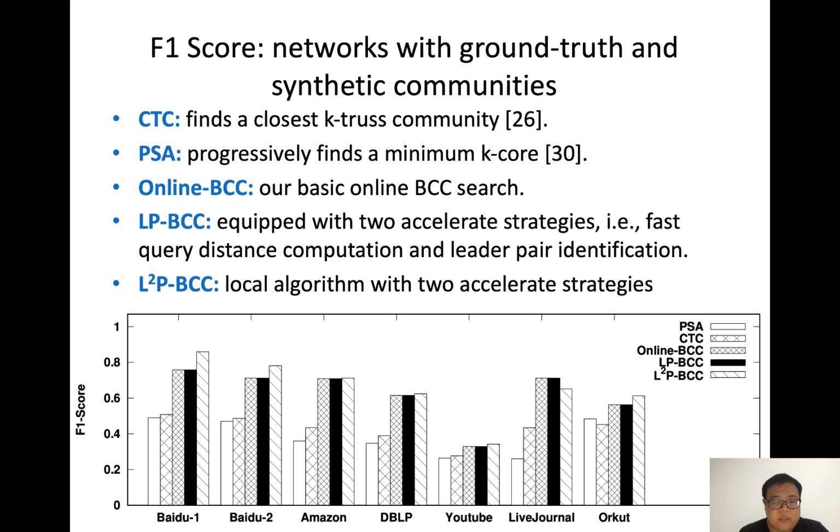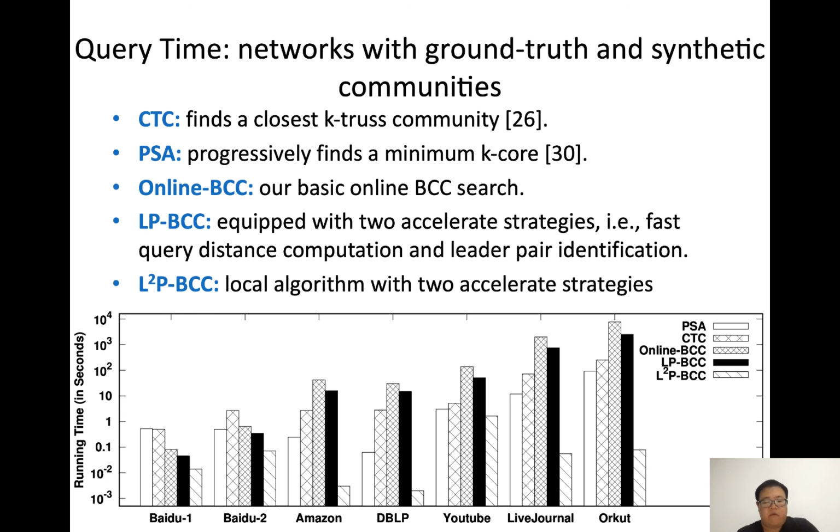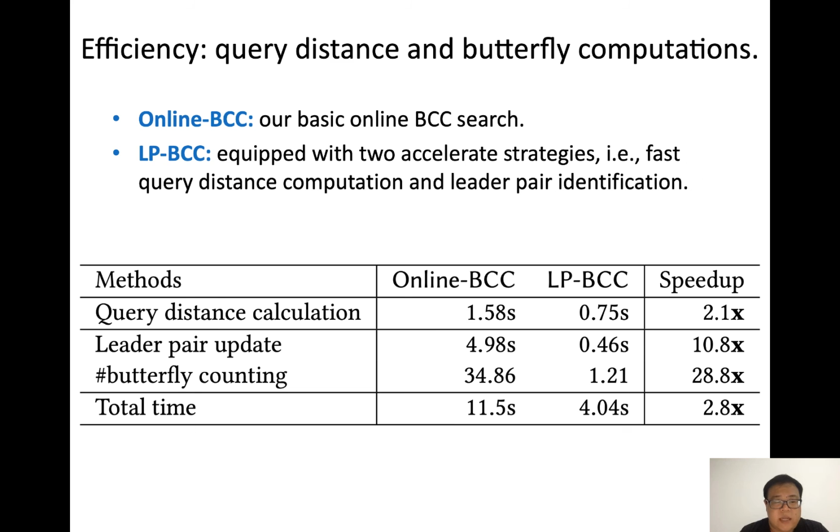For effectiveness, we compare with two baselines. Our three methods are implemented with different algorithms. We find our methods achieve better F1 scores on the datasets. In terms of efficiency, our L2P-BCC achieves the fastest query processing time. The ablation studies validate the speedup of query distance and butterfly computations, which significantly reduce the times of butterfly counting.